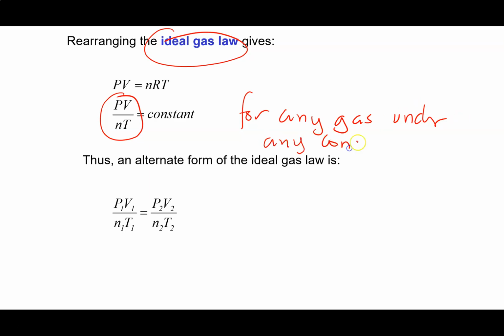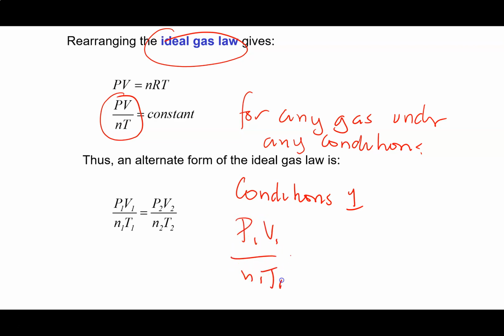So if I have a gas under conditions 1, then the product of its pressure and volume divided by the product of the amount and its temperature will be equal to a constant. So P1 V1 over n1 T1 will be equal to a constant.